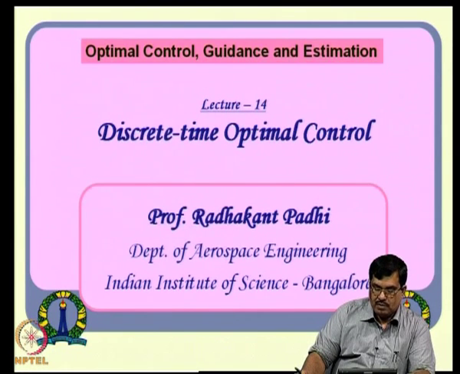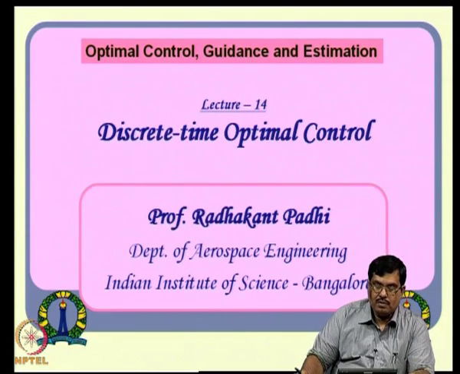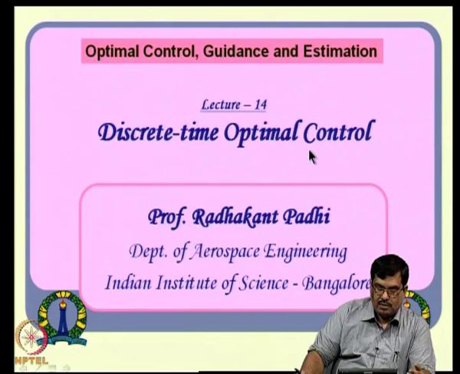So far we have seen everything in the continuous time domain all the time. We talk about x dot equal to f of x u and the lambda dot and things like that. And many times discrete time formulation also has some beauty, and we can design algorithms in a better way and things like that way. Okay.